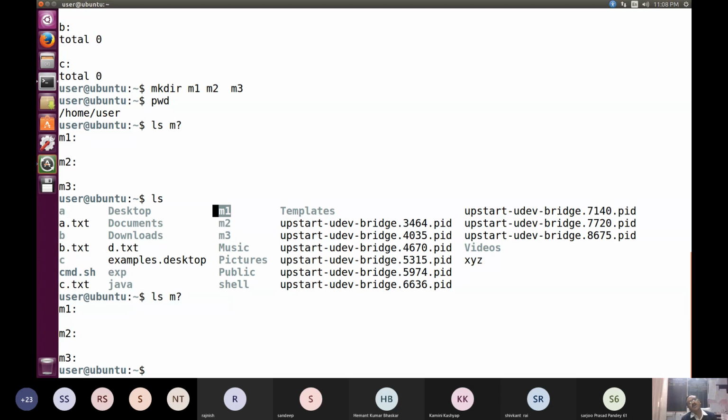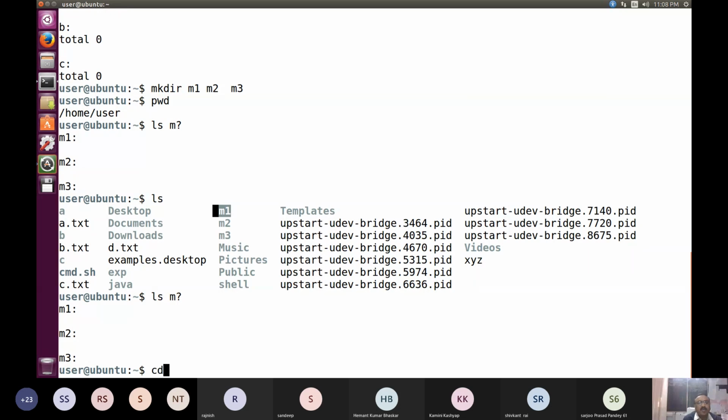So here m1, m2 and m3, they are the directories. So mkdir basically is used to create a directory, and inside the directory we can create some files. Okay. So there is a command called touch. You understand that it is used to create a small file without any contents.